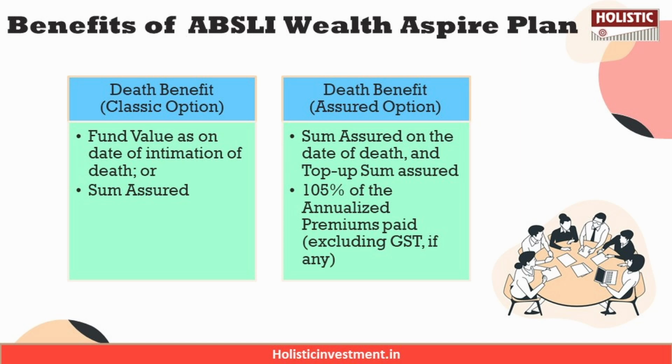In case they have chosen the assured option, then they will either get the sum assured on the date of death and top up sum assured, or 105% of the annualized premiums paid excluding GST. Further, this policy will not terminate once this death benefit is paid to the nominee, and it continues till the policy maturity date. So these are the death benefits which differ among these two options.